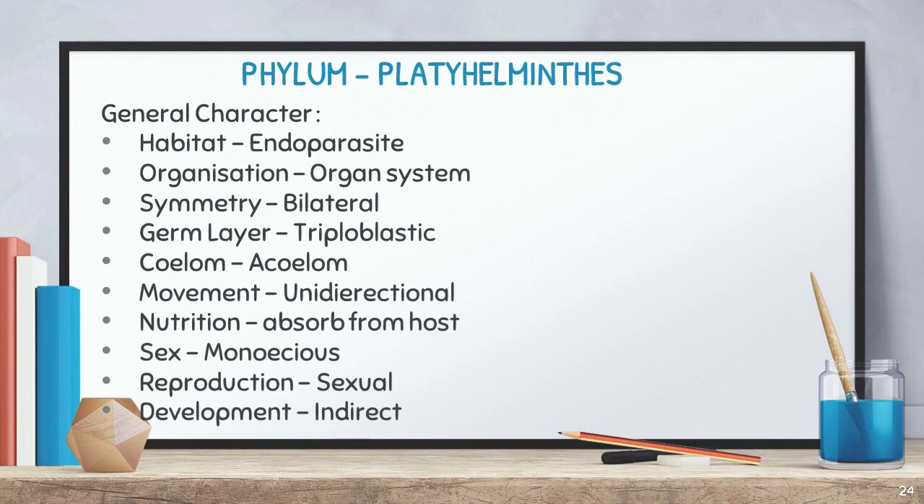And the nutrition is absorbing food from the host wherever it is, right? And the sex is monoecious. Monoecious means both gametes are produced from the same organism. And the reproduction is sexual reproduction, which means the gametes, for example sperm cells and egg cells, will be produced. Okay. And the development is indirect. Indirect means, of course, it passes through a larval stage. Is it clear? Shall we see the special characters? Fine.